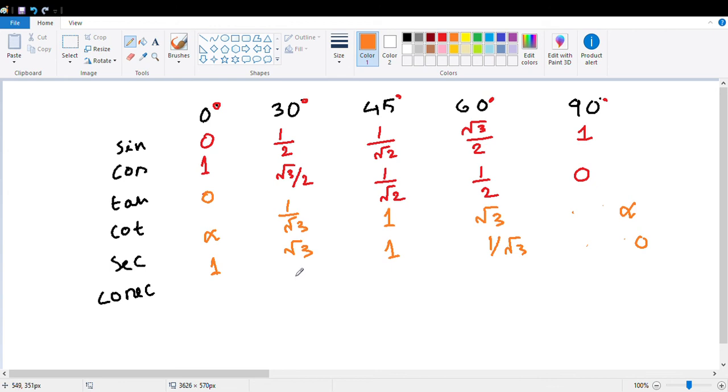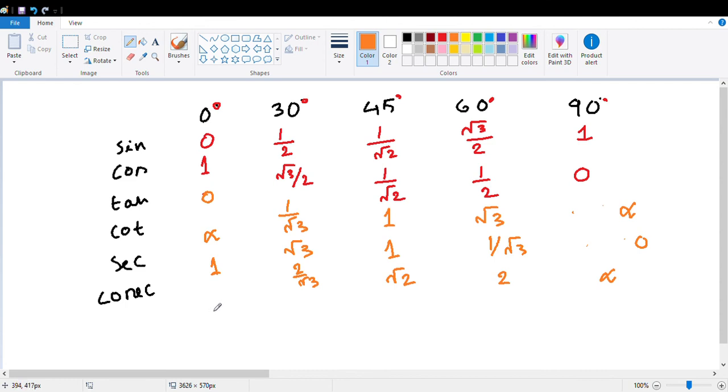Again, 2 by root 3, then root 2, then 2. Sec 90 means 1 by cos, that is 1 upon 0, that is infinity.